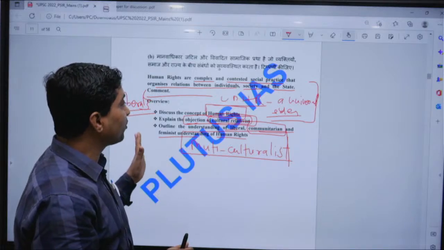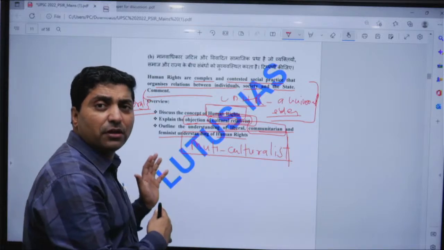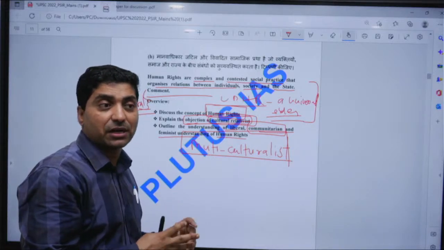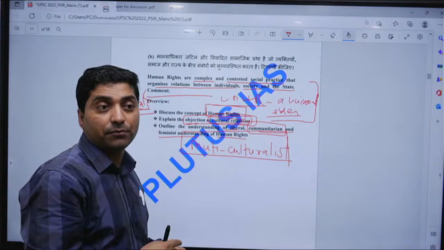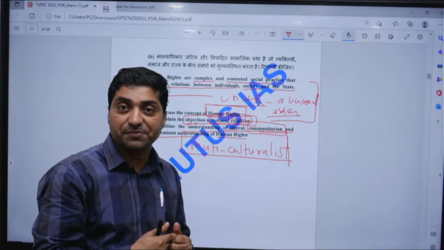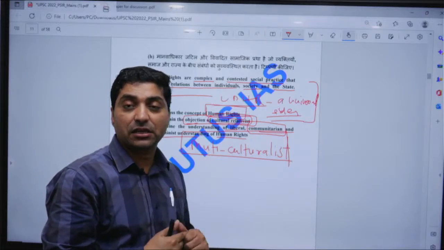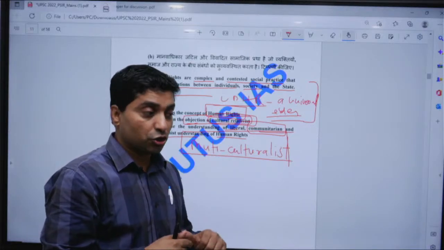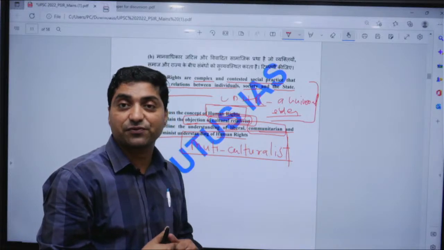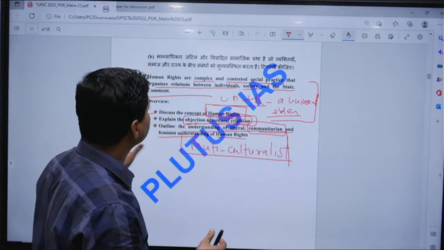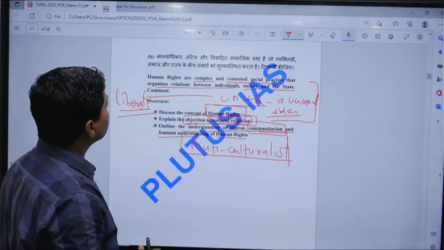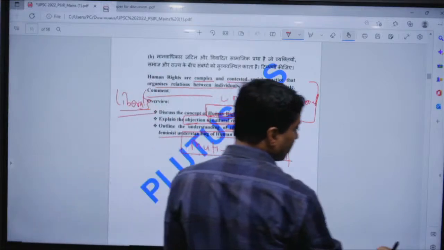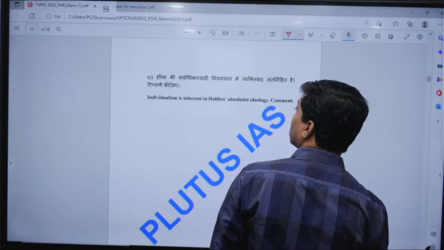If you look at human rights, there are multiple declarations by the United Nations. For example, the UN Declaration of Rights for Indigenous People, the UN Declaration of Rights for differently abled people, the UN Declaration of Rights for Refugees, etc. So one should comment on these different perspectives of human rights, and then now